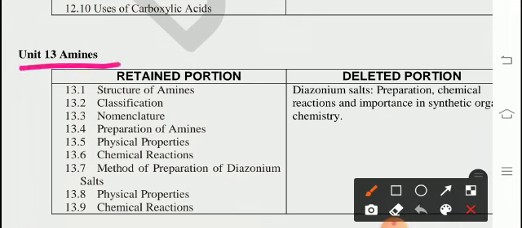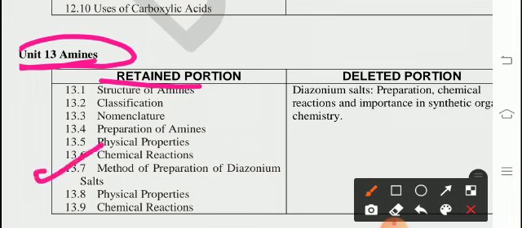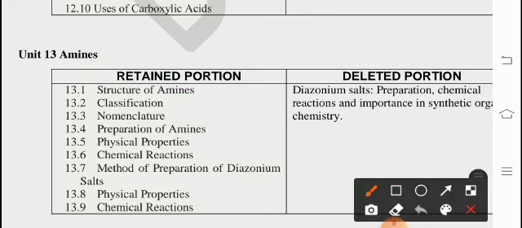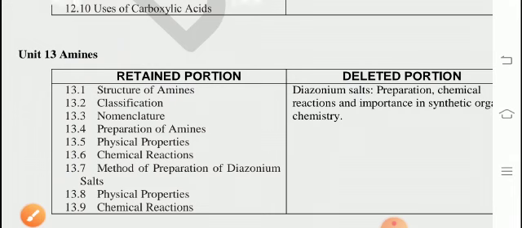From unit 13, amines. Most of the chapter is retained, and the deleted one is diazonium salts, preparation, chemical reactions and importance in synthetic organic chemistry. This is deleted.